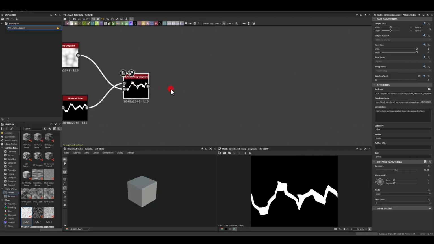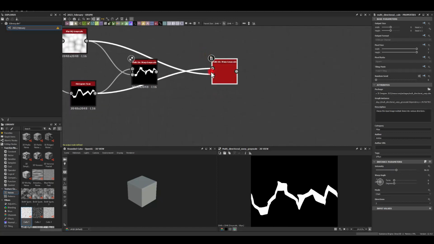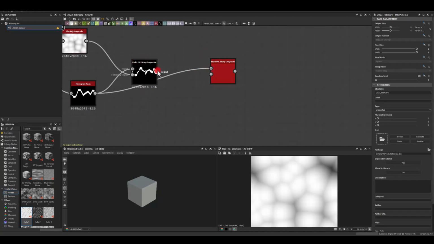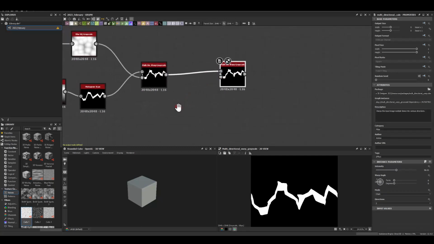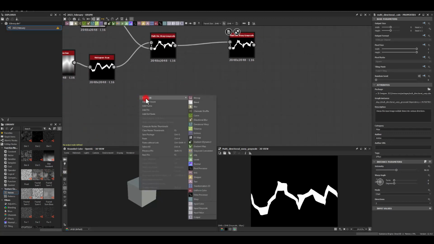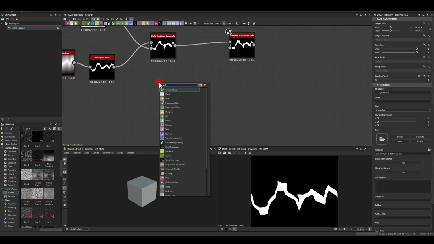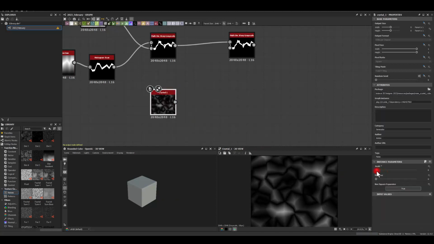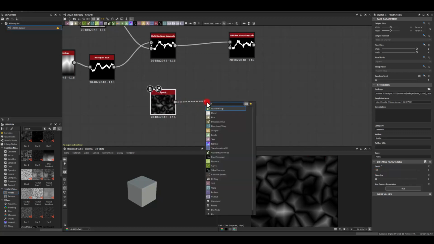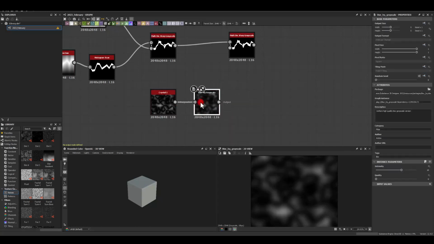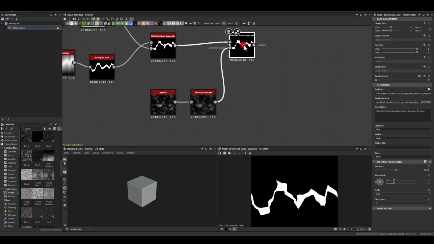Okay, next I'm gonna create another multi-directional warp grayscale. But this time, let's have a different input. So I'm gonna go maybe for crystal 1, with a small scale as well, and I'm gonna run it through a blur node with the default settings for now.